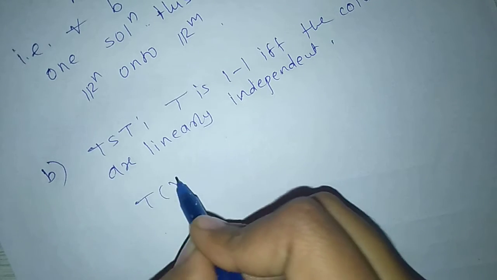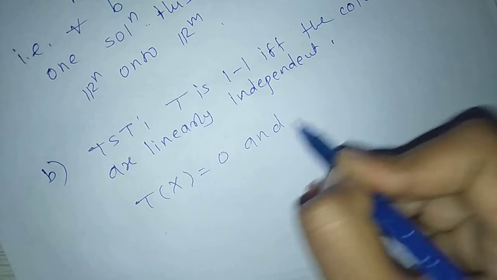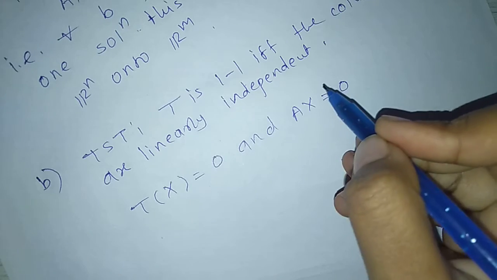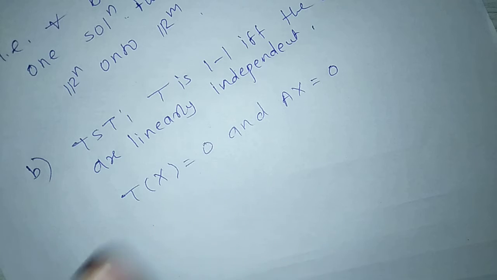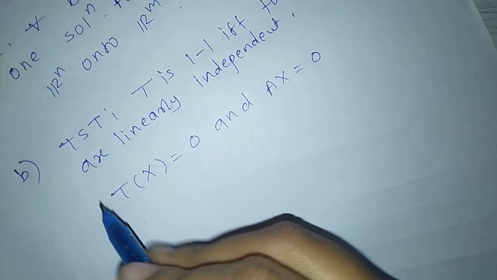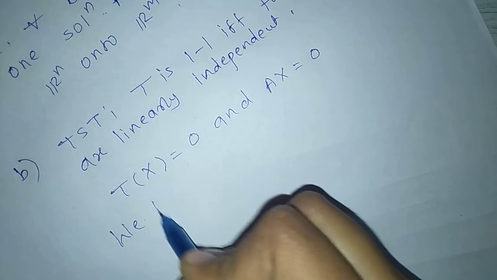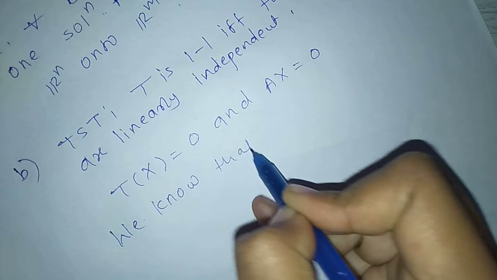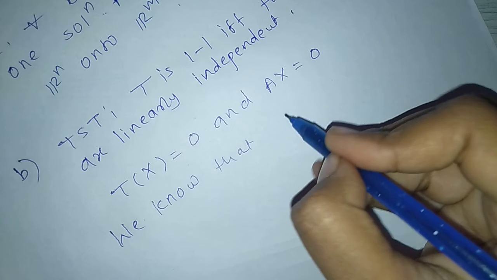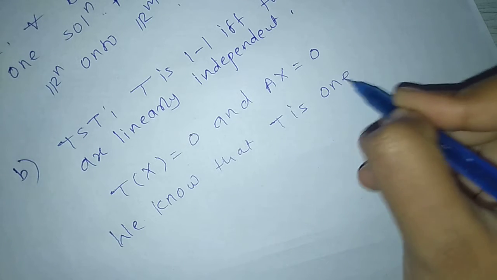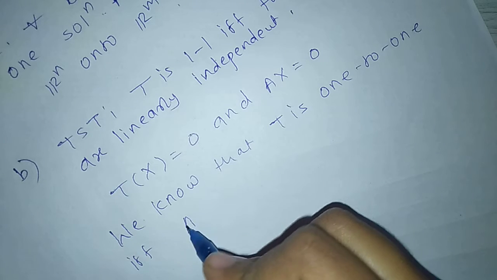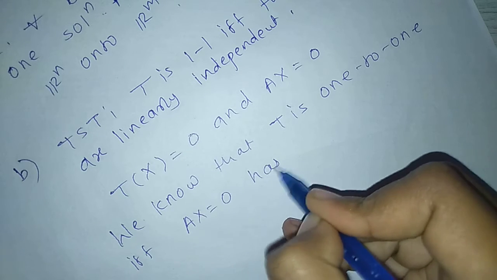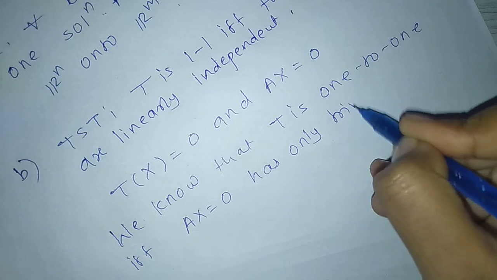We know that T of x equal to 0 and A into x equal to 0. These two are equivalent because T of x equal to A into x, which is equal to 0. From the previous theorem, we know that T is 1 to 1 if and only if A into x equal to 0 has only trivial solution.